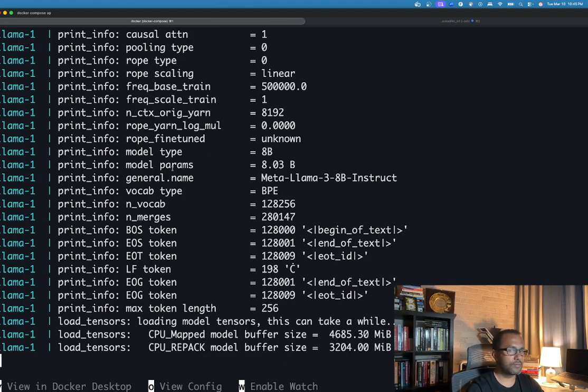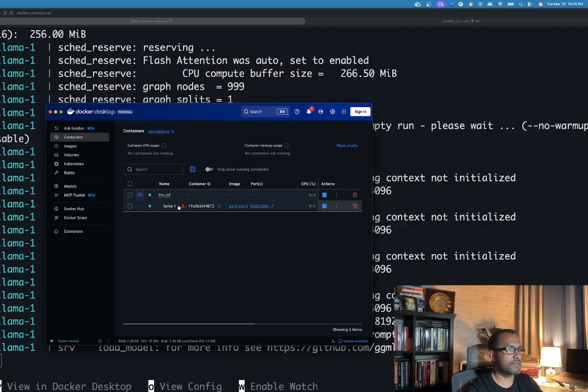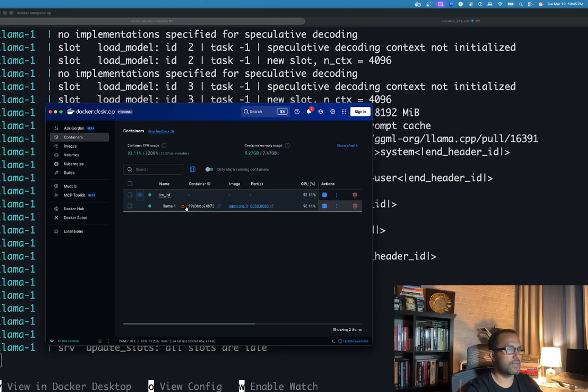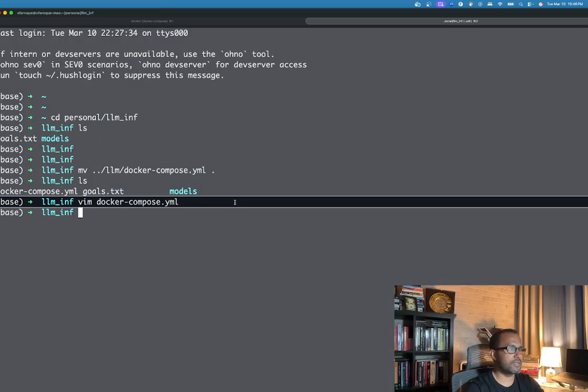Okay, so now let's look into our Docker containers. See that this is starting, right? There is a new container. Whatever, there is a warning, that's fine because of the CPU usage and stuff like that. So it has started. What happened exactly is that we started a container and we took this model file inside that container, so that when we make a call to that container, it will start serving by using that LLM model that we have inside. Okay, so pretty much all done.